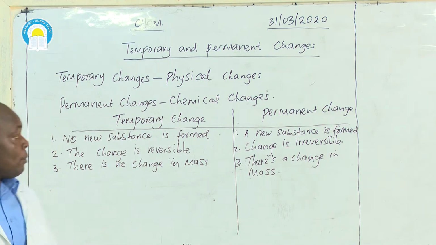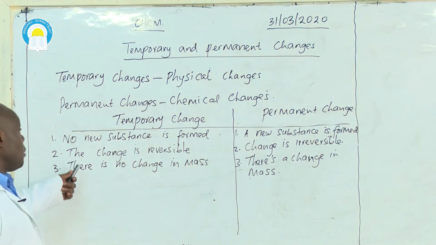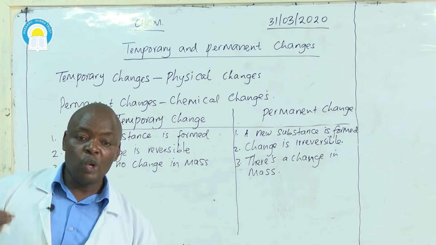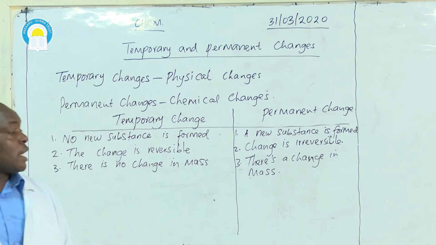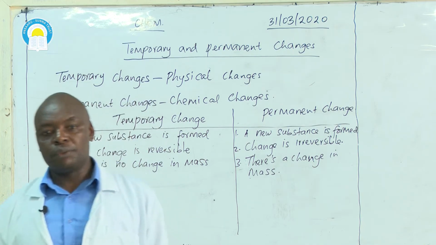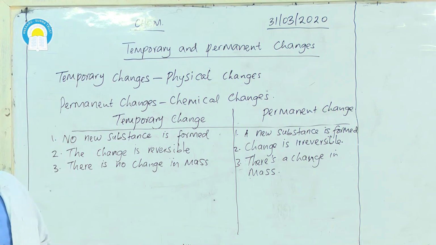When we talk about there being no change in mass for a temporary change, we have studied the kinetic theory of matter, which says that matter is made up of small particles which are in constant state of motion.